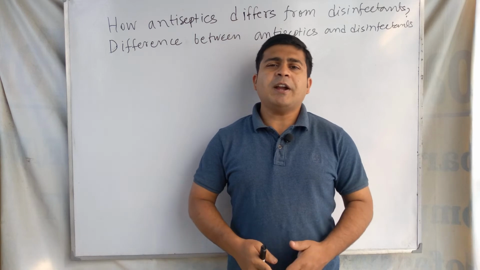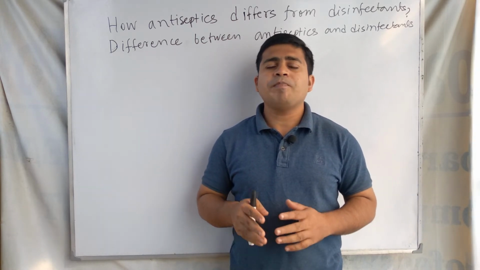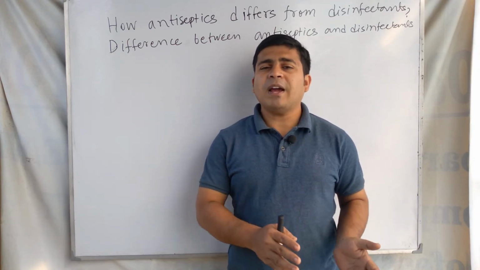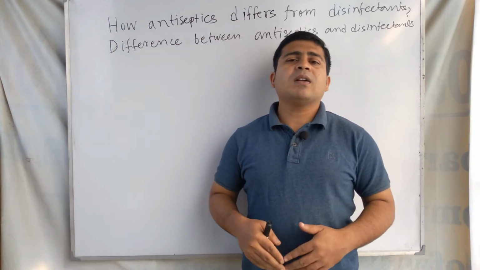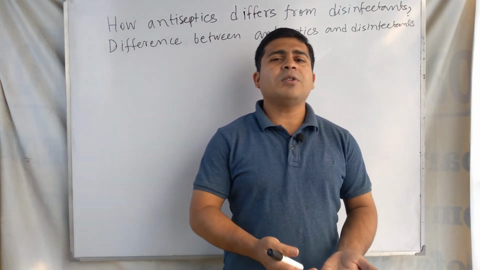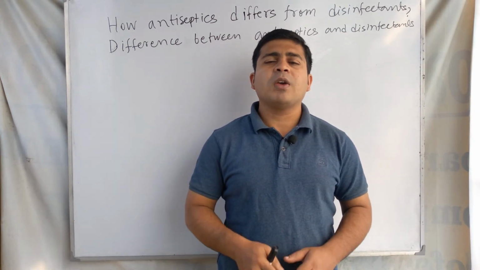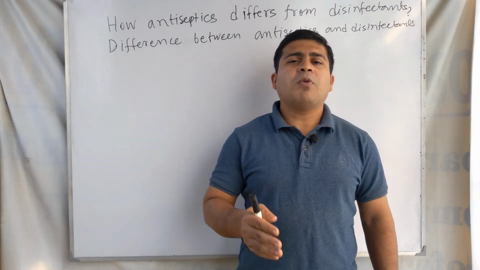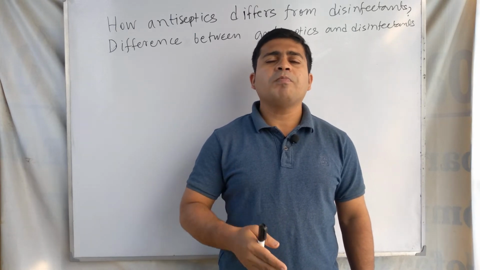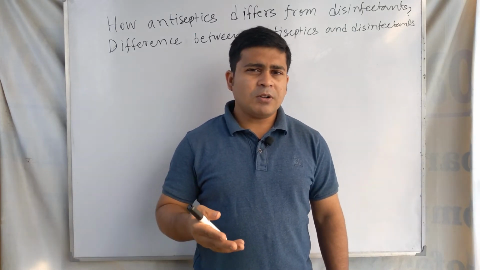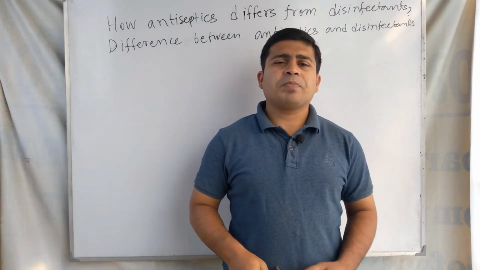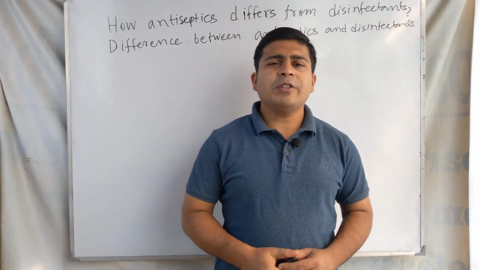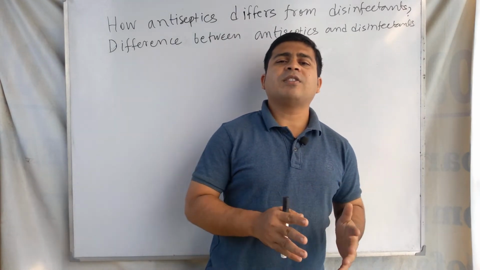When we talk about antiseptic, antiseptic kills microorganisms, and antiseptics are applied on living tissues. But disinfectants kill microorganisms, but they are not safe for living tissues. They are applied for non-living things like floors and instruments. For non-living objects, disinfectant chemicals are used. So this is the difference between disinfectants and antiseptics.